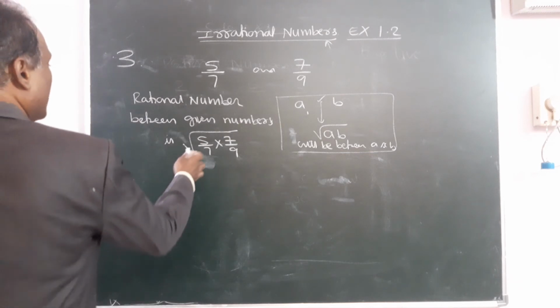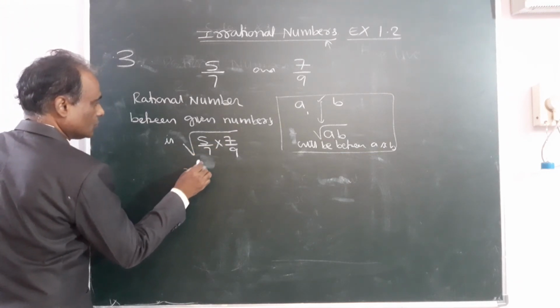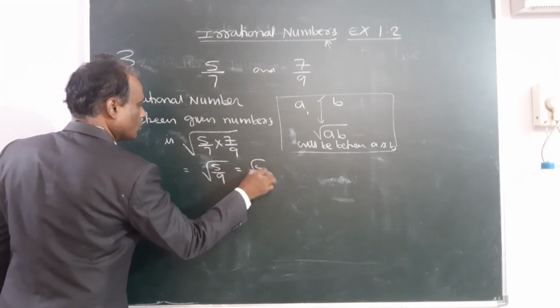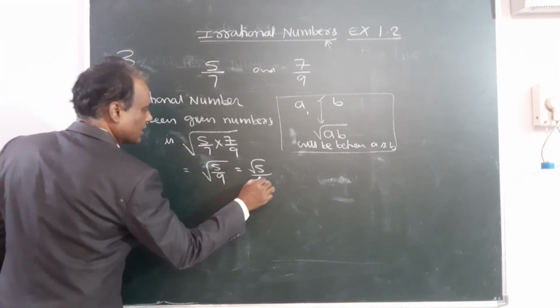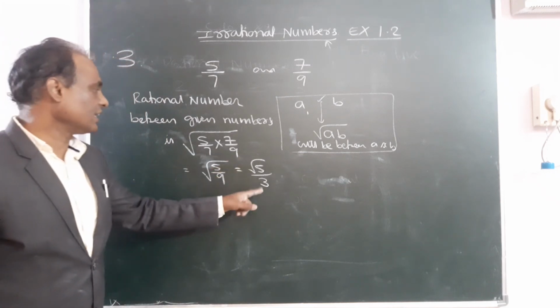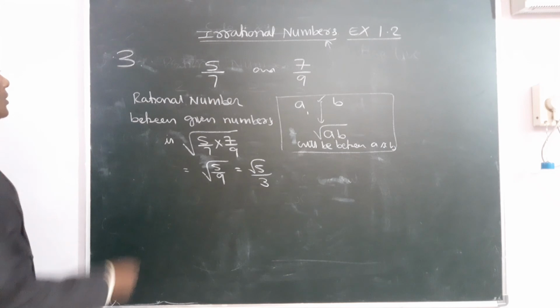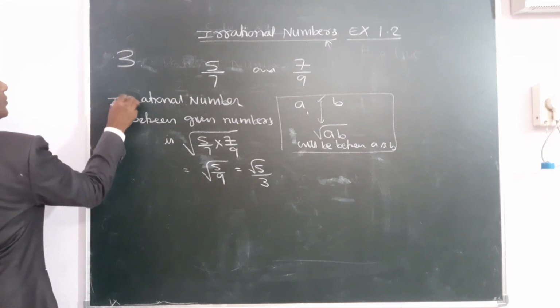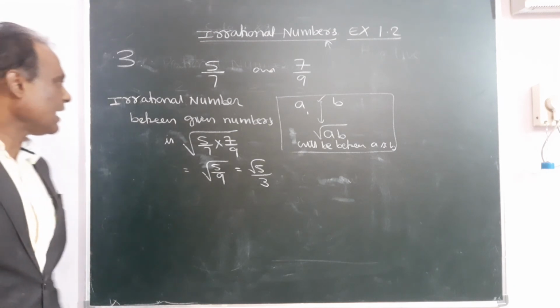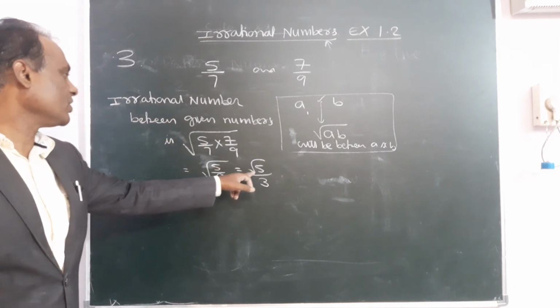So 7 cancels, root 5 by 9. Root 5 is root 5 only, square root of 9 is 3. So this is an irrational number, because we got root form.